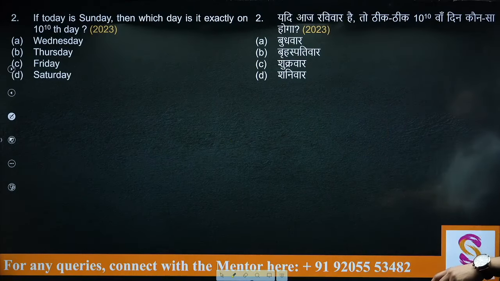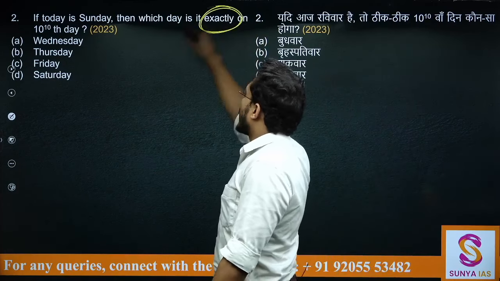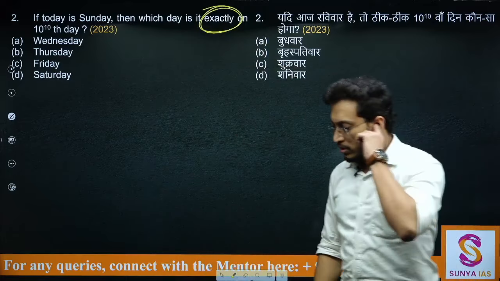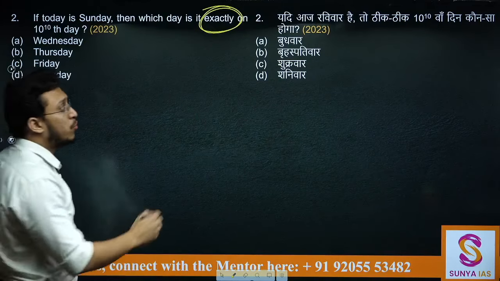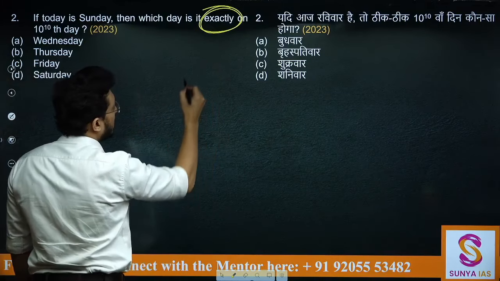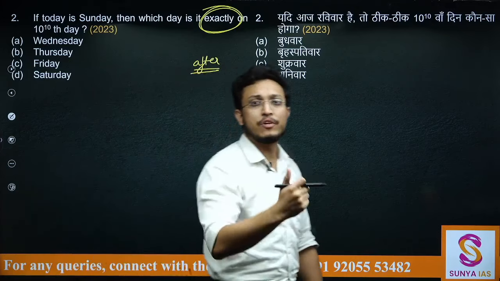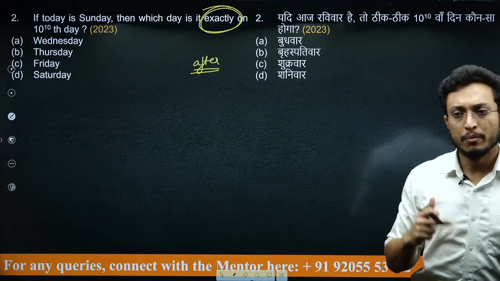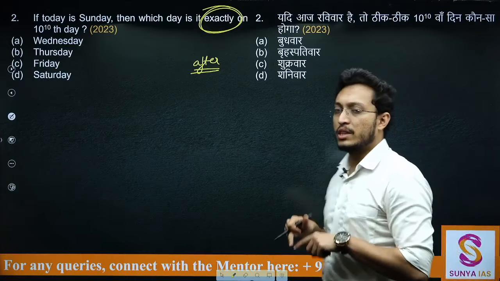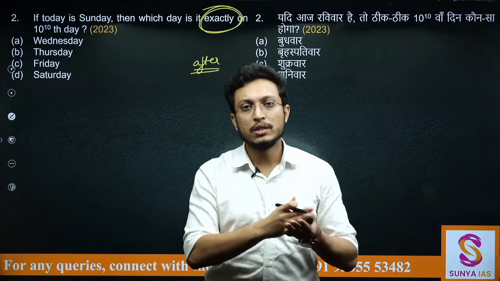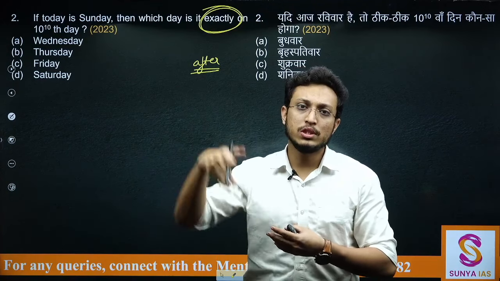Next question, if today is Sunday, then which day is it on exactly on 10 to the power 10th day? Now this question particularly was confusing to students more so because of this word. Normally the question that is asked is what day will it be after 10 to the power 10th day, but here they are asking us exactly on 10 to the power 10th day. So if normally the question was 10 to the power 10th day के बाद कौन सा आएगा, इसमें पूछा है कि उसी दिन कौन सा रहेगा.